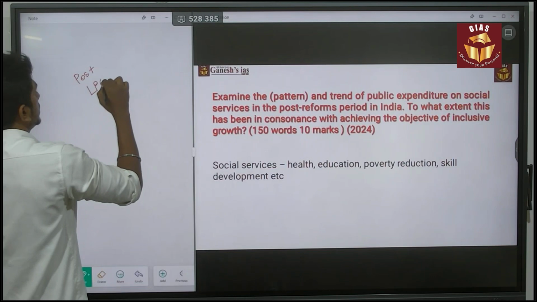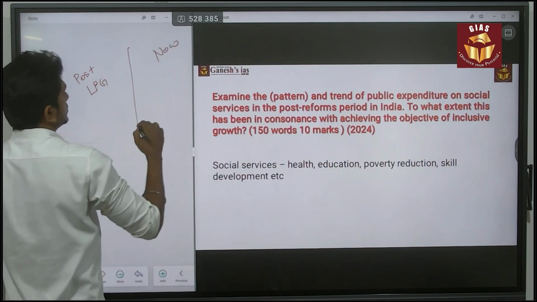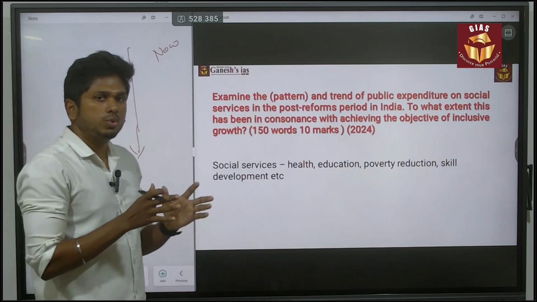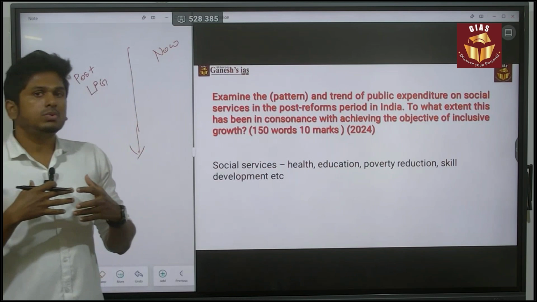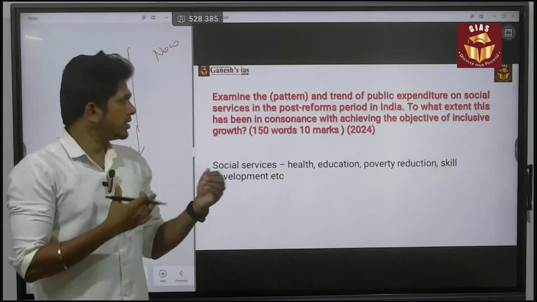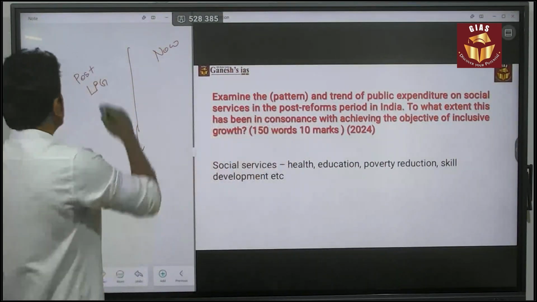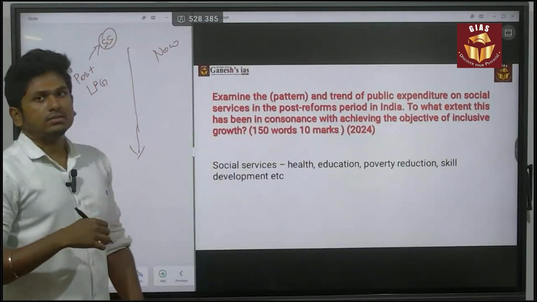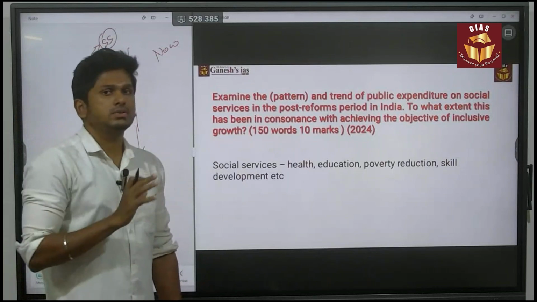Post LPG era, and then now present date. So how is there a change in the pattern of spending toward the social service sector? So first of all, you have to think why they are connecting this post reform period and the social sector. What is the need for it?